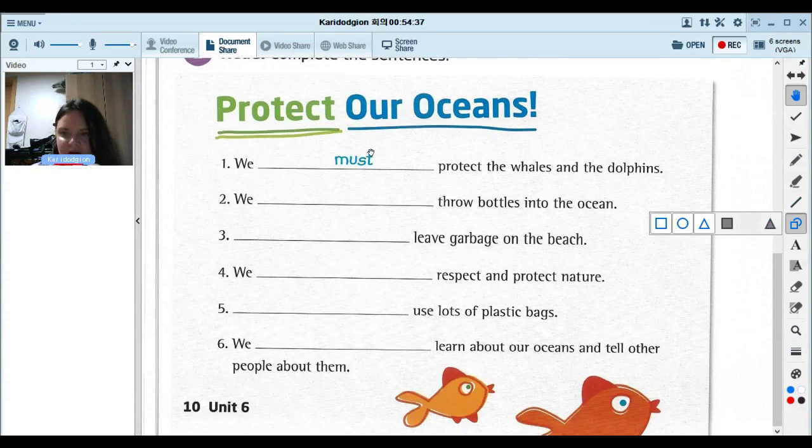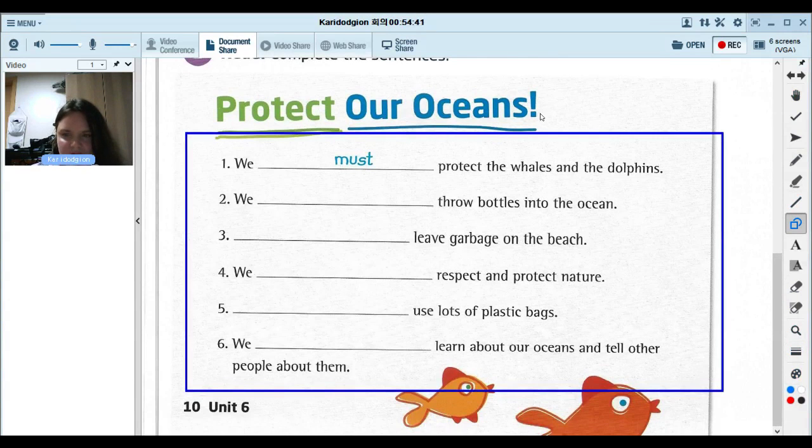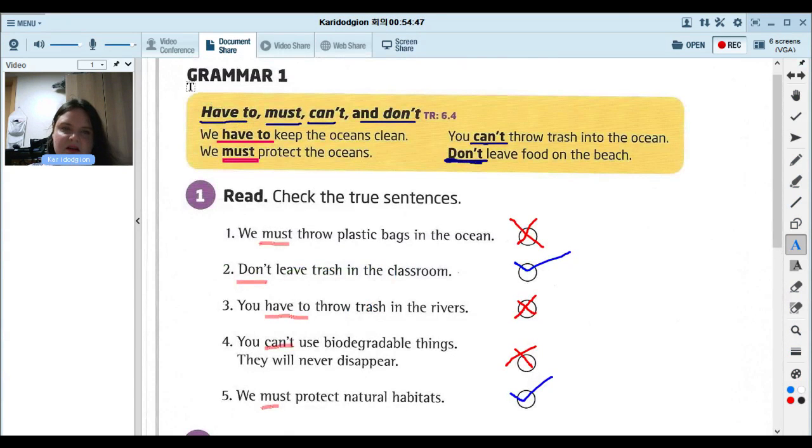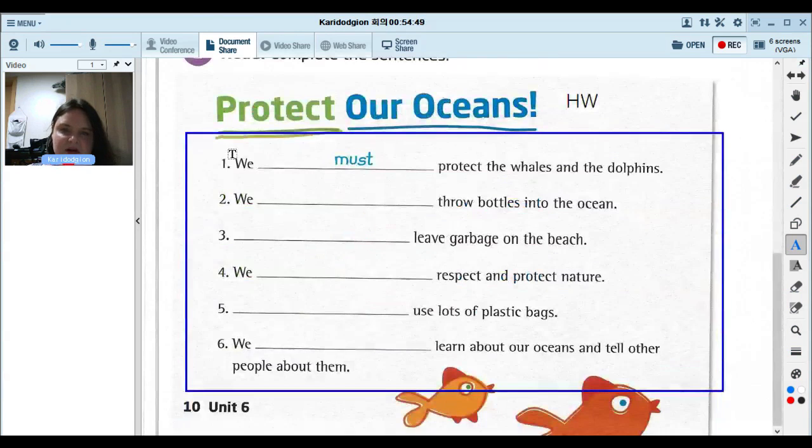You know what? Why don't you do this part for homework? So you're going to put must, have to, can't, or don't. So fill in the sentences. So page 10, activity 2.